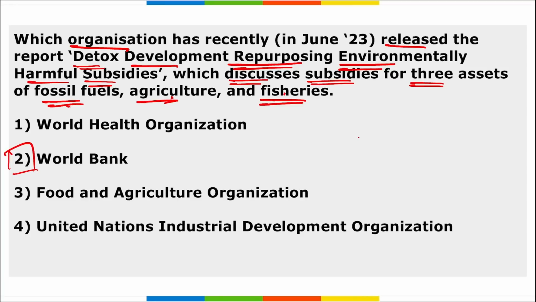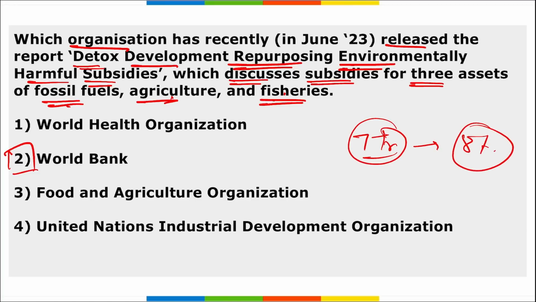Also, the subsidies for these three assets exceeded $7 trillion per year, or about 8% of the global gross domestic product, that is global GDP. Then, as per the report, subsidy reform could reduce air pollution and save up to 360,000 lives by 2035 in 25 high pollution, high subsidy countries.